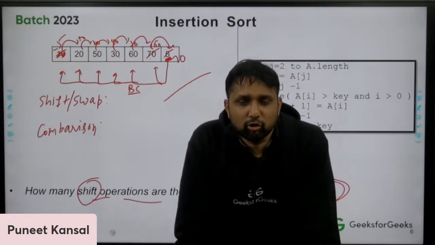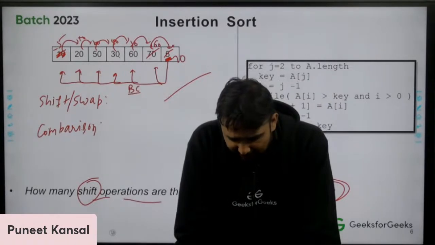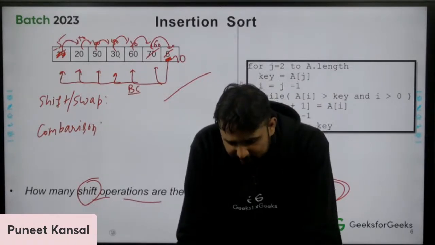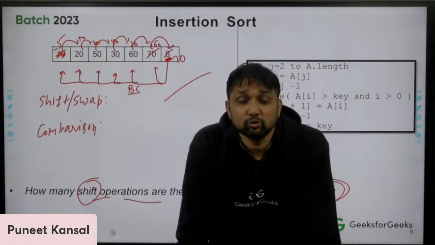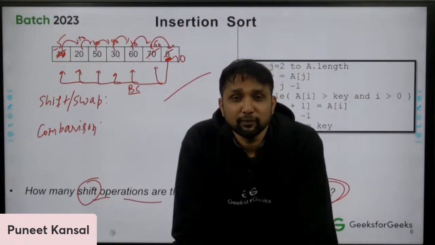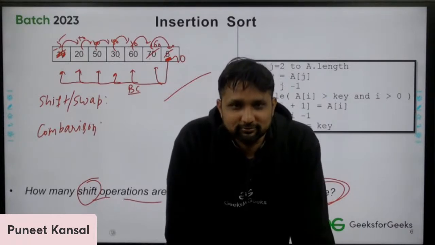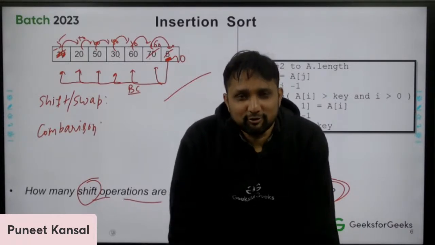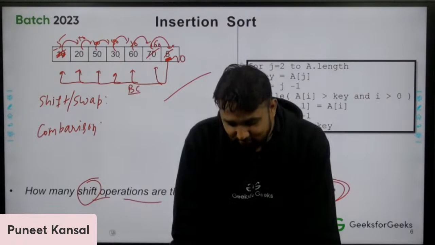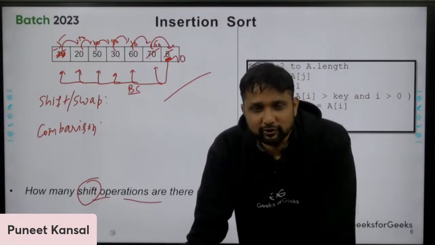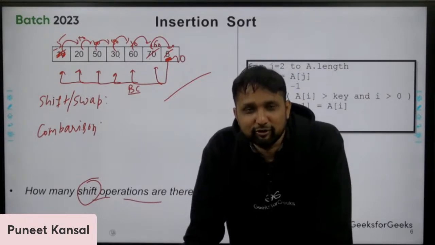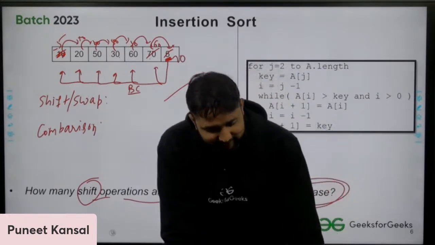For real, industrial applications, GATE aspirants say that it is quick sort. Yes, quick sort is the best sorting algorithm out of all the sorting algorithms. Otherwise, you can put a case on whoever developed quick sort: why did you name it quick if it is not quick? That is the best algorithm.